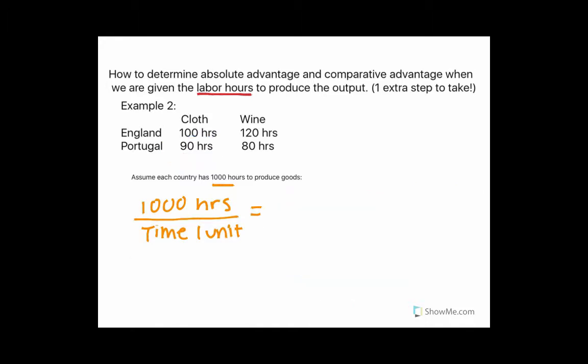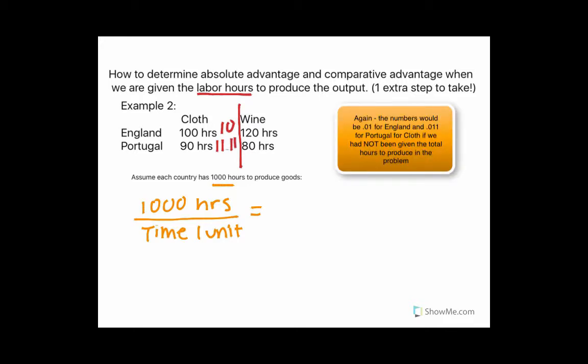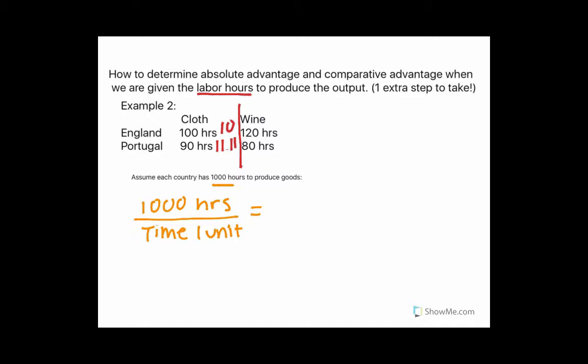All right, so I'm going to go ahead and put these numbers up here so we can recognize how we are changing our chart. So if it was in units of output, England would be able to create 10 goods, and Portugal would be able to create 11.11 goods. So now we're going to approach this same idea with wine.